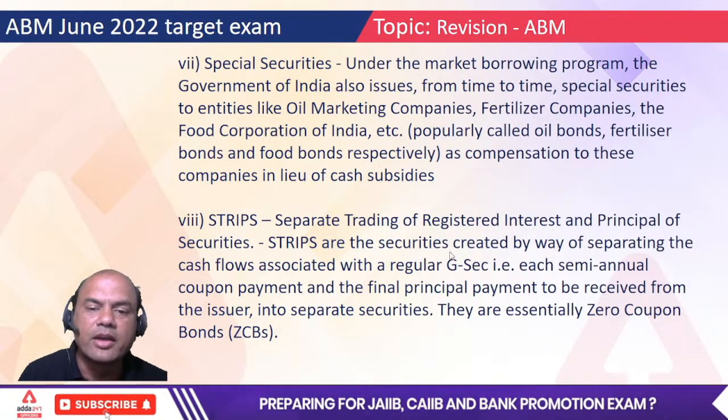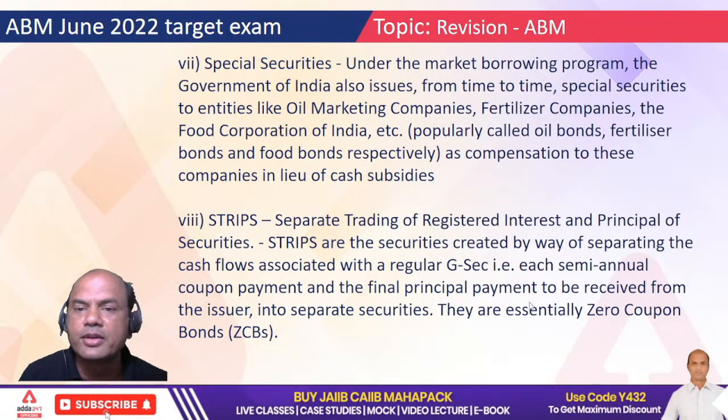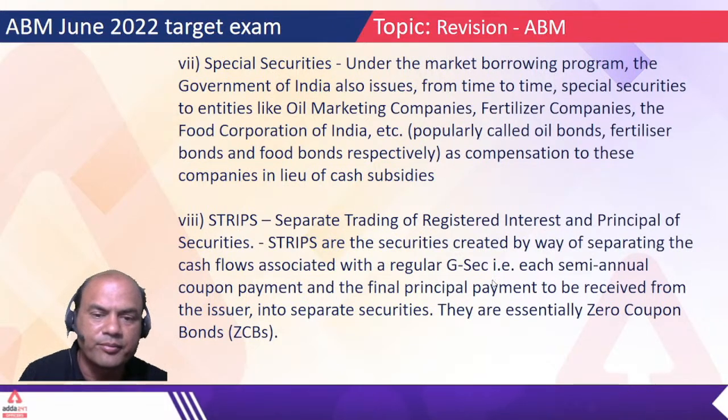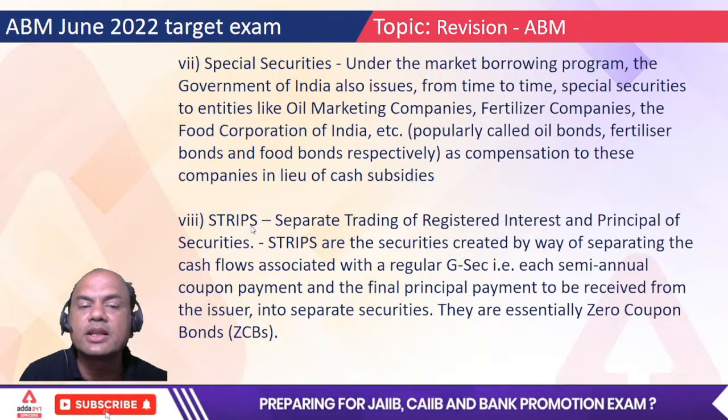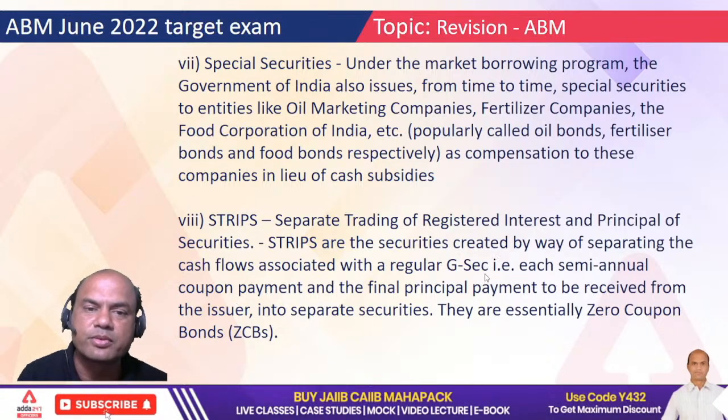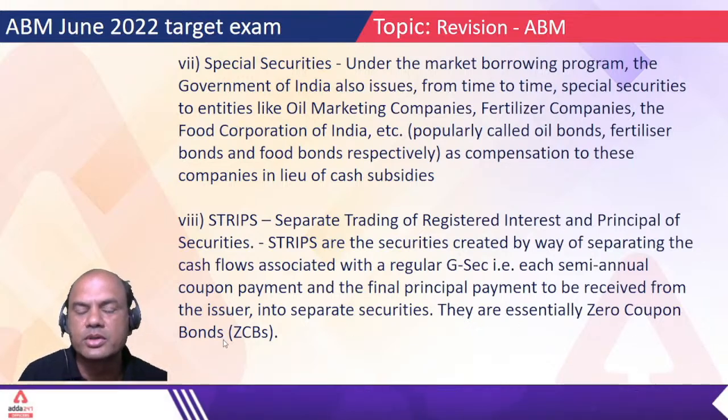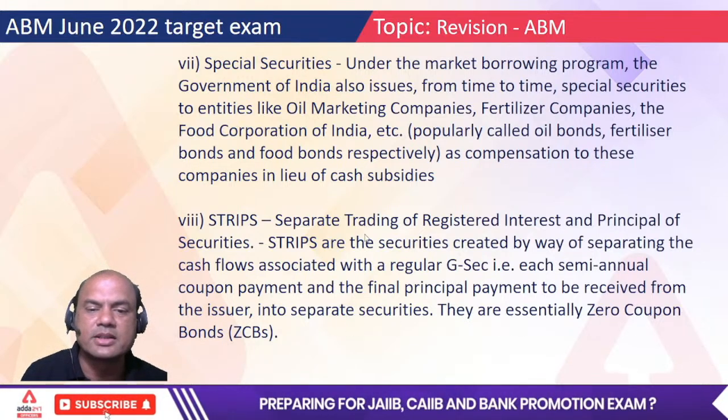Right? In every bond, the two types of payments we receive are the coupon and, in the end, the principal face value. So these two are separated in strips and traded separately in markets. Only this much for your remembrance. These are essentially zero coupon bonds, right? So same as T-bills.